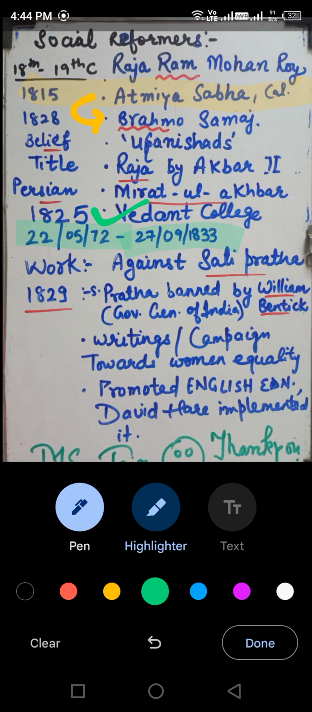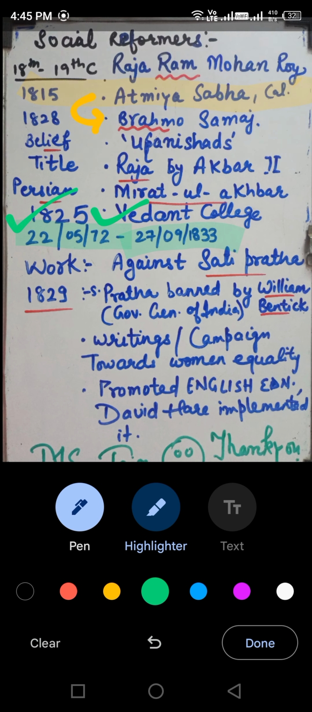Nowadays there are a lot of Vedanta Colleges as well, which follow Raja Ram Mohan Roy's policies and rules. So whenever you see Vedanta College, it's all about Raja Ram Mohan Roy, and questions actually appear in exams as well, asking which college was founded by Ram Mohan Roy. So it will be Vedanta College. And when was it founded? It is 1825.